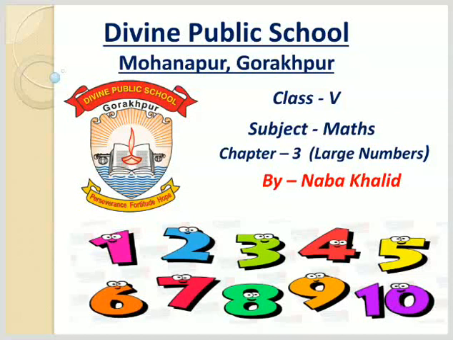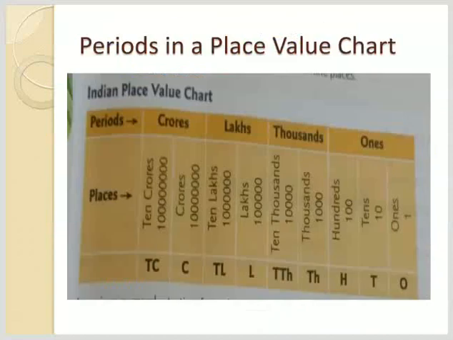In class 4th, you have already studied up to 7-digit numbers, and you know that the largest 7-digit number is 99,99,999. On adding 1 to 99,99,999, we get 1 crore. Dear students, 1 crore means 1 with 7 zeros. Here we deal with numbers having more than 7 digits.